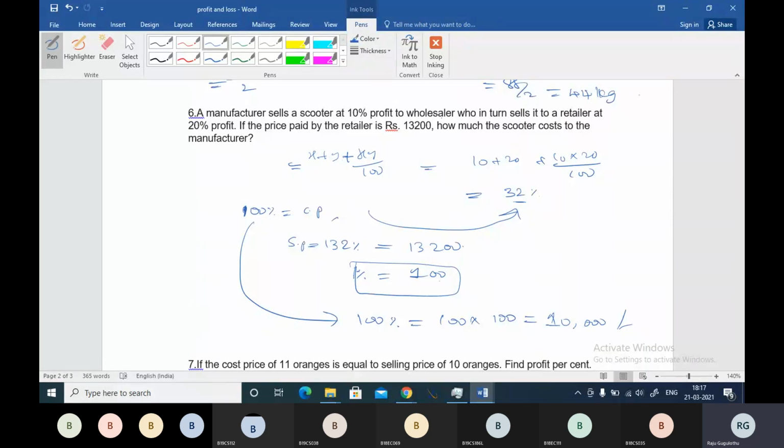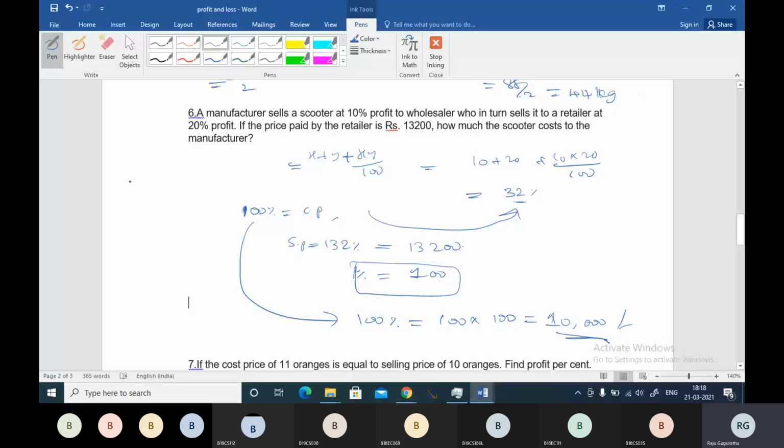Or you can answer in this way also. If it sells two times, it should be greater than 13,200, no, sir. If it sells two times, it should be greater than the initial. That's why here the initial was 10,000 and he's selling it at 13,200.